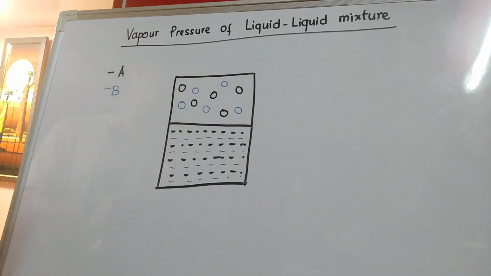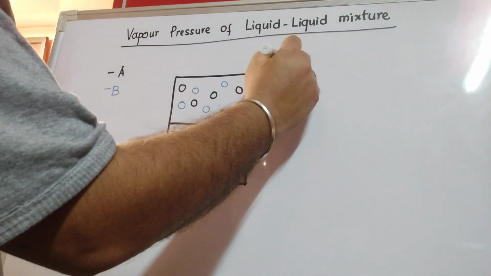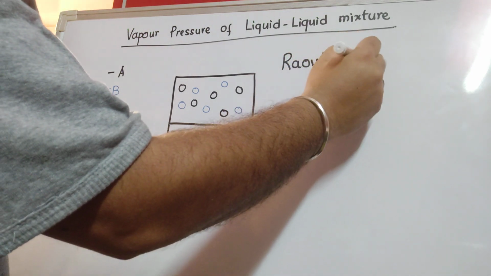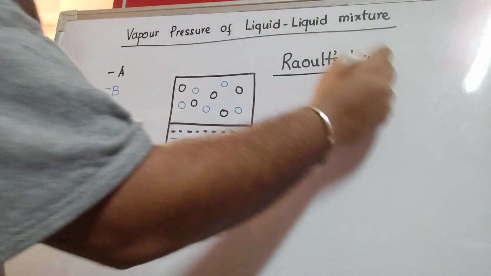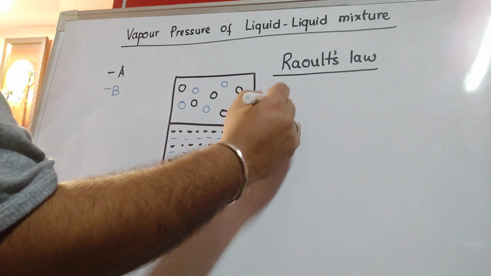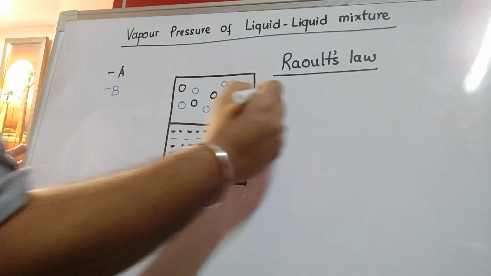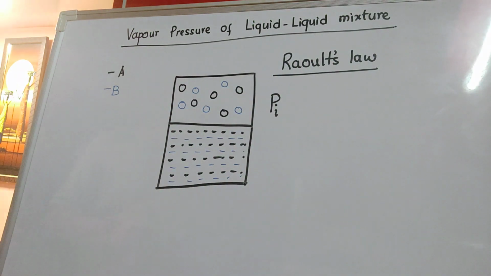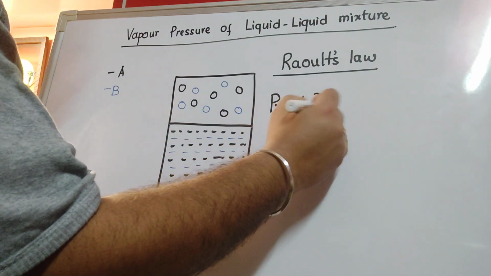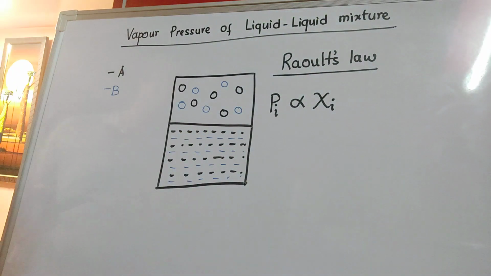Here I would like to mention a very important law called Raoult's law. What does this law state? The law states that the partial pressure of any one particular component in the mixture, it can be A also, it can be B also, is directly proportional to its mole fraction in the liquid phase.